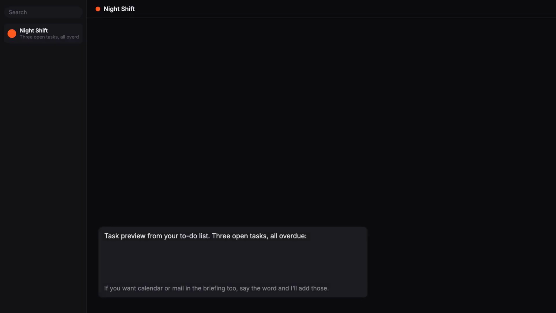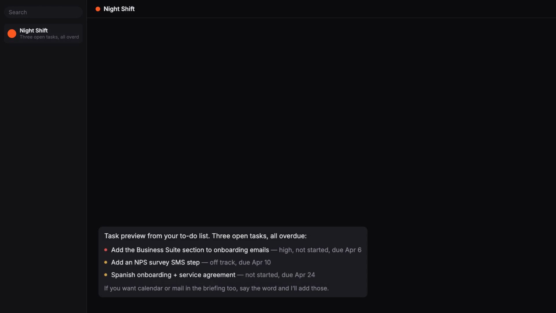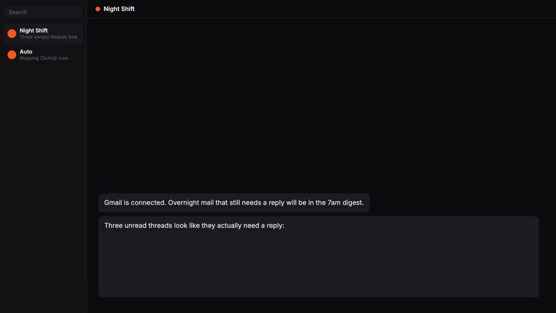So I click through to check. Real tasks, real due dates in the real workspace. It isn't describing my board from memory. It's reading it. And this is the moment it earned its keep.